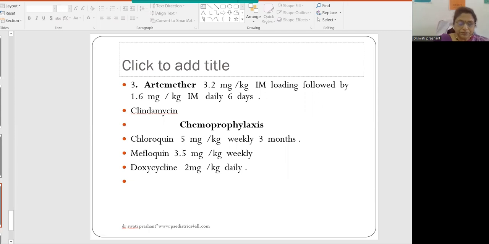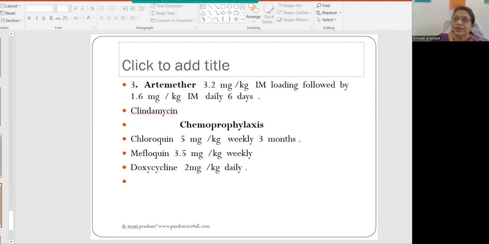Chemoprophylaxis. Till now there is no anti-malarial vaccine, so chloroquine itself is said to be a malarial vaccine. At present, chloroquine 5 mg per kg weekly for 3 months, or mefloquine weekly, or doxycycline is given to those who are entering the endemic area, or those who are coming to India from abroad.